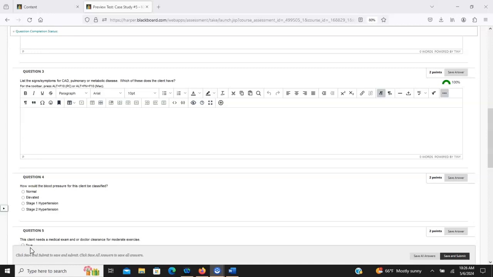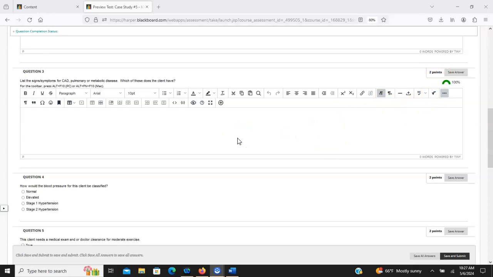And if you read through the case in the initial part of it, she didn't complain of pain or discomfort in the chest, any kind of lightheadedness or weakness or nausea. No pain or discomfort in the arms or shoulder. There was, what else? No swelling in the feet or hands, no heart palpitations or anything like that. So this client, though you can list all of those things for CAD, pulmonary and metabolic disease, she doesn't have any of them. So in this one, I was kind of generous in terms of giving points if you listed everything. And then if you stated that she had none, then you got full points on that one.